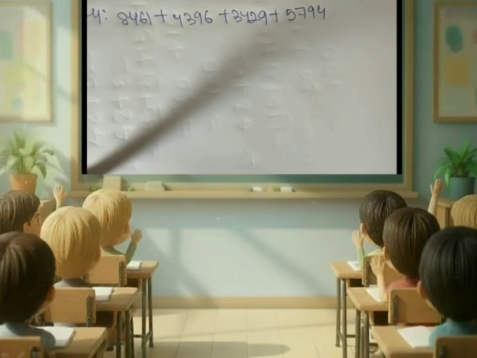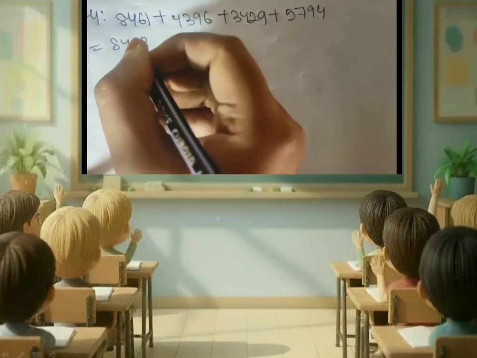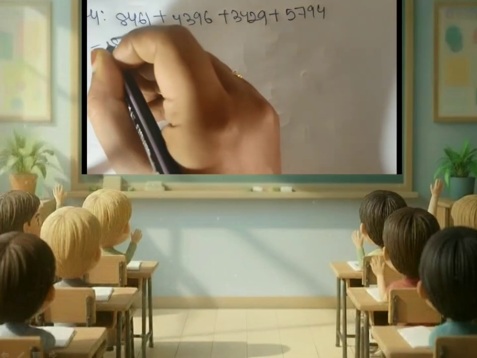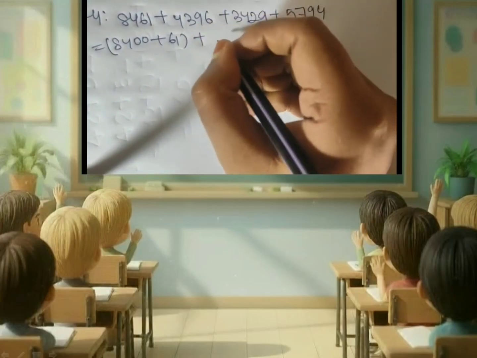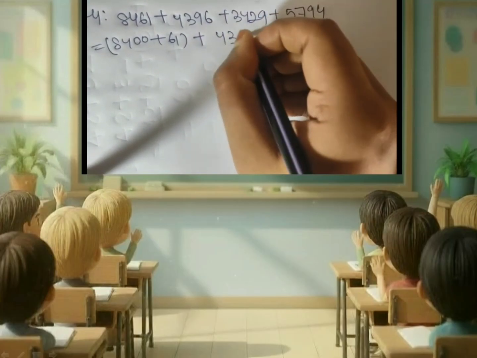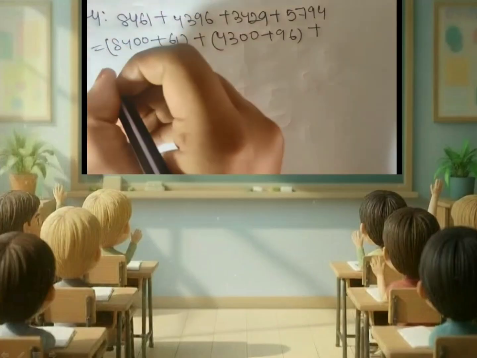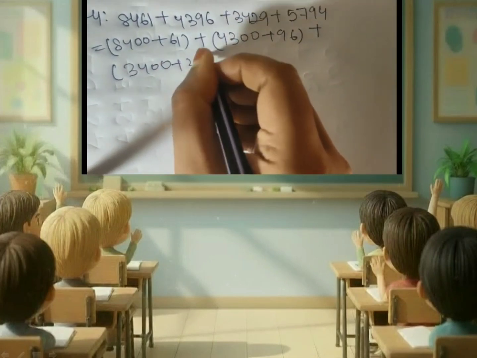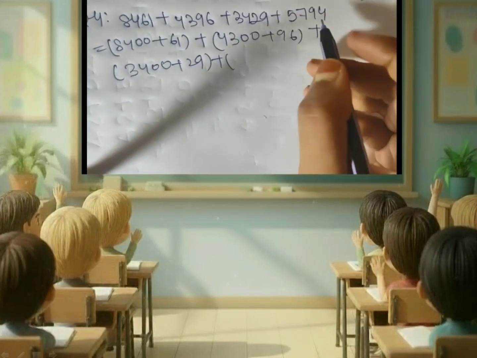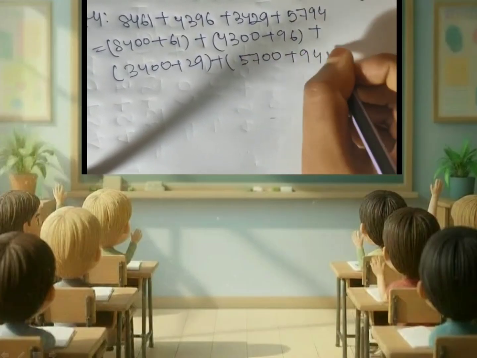So here we are going to split 8461 as 8400 plus 61, 4396 as 4300 plus 96, 3429 as 3400 plus 29, and 5794 as 5700 plus 94.